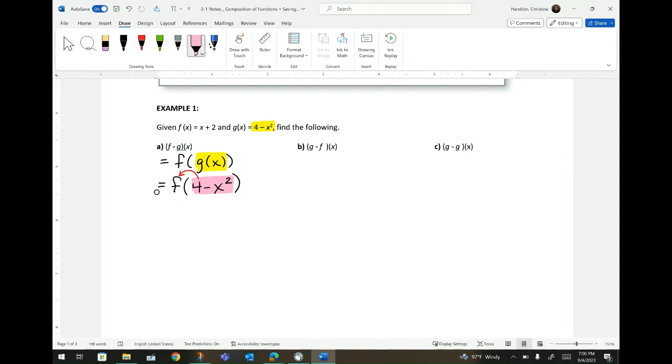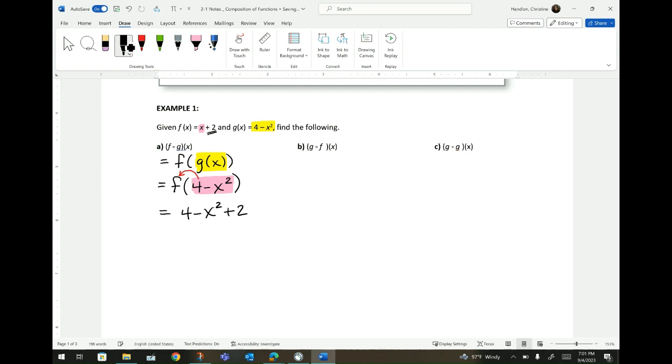So if I look upstairs at my f function, I'm going to notice that there's only one place I can substitute 4 minus x squared, and that is in the x. Okay, so I'm replacing every variable in f. So I look at my f function. The x, which is pink, is going to be replaced with 4 minus x squared, and then I need to bring down the positive 2.